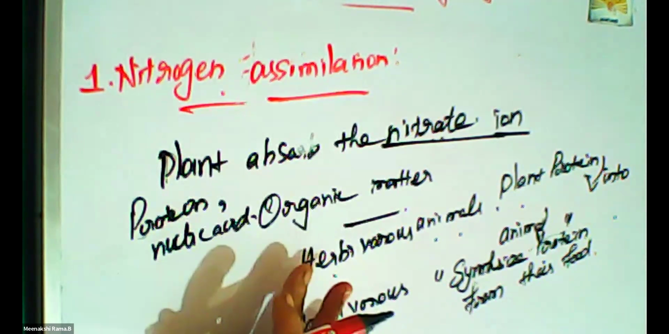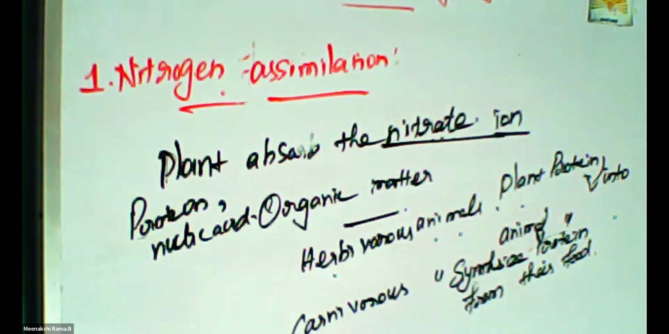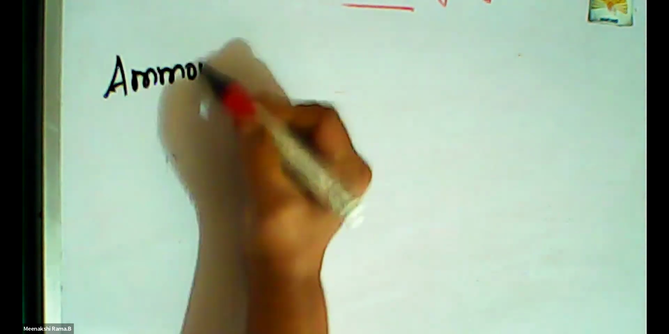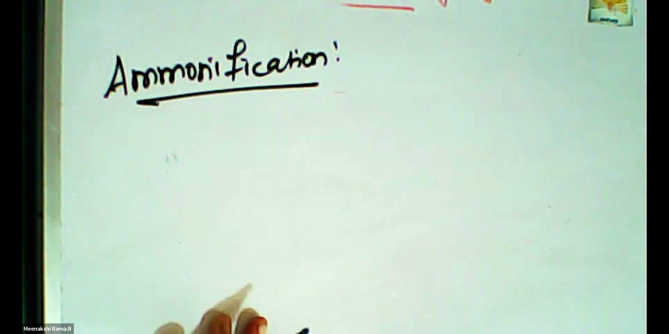First one is nitrogen fixation, the conversion of atmospheric nitrogen into different forms. Then nitrogen assimilation means how the plants and animals assimilate that nitrogen. And the third stage is ammonification. What is ammonification? Nitrogen fixation, nitrogen assimilation, and the third step is ammonification.